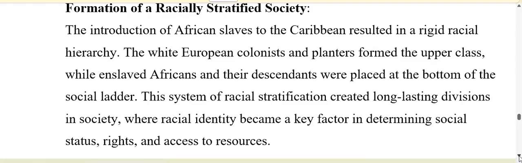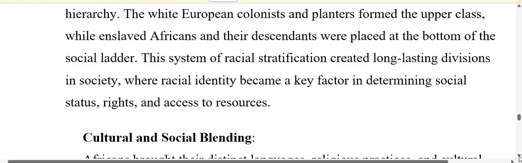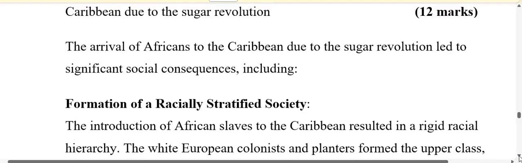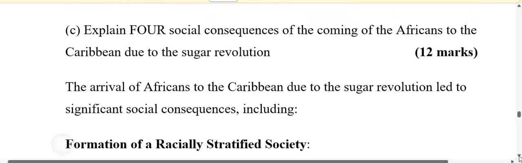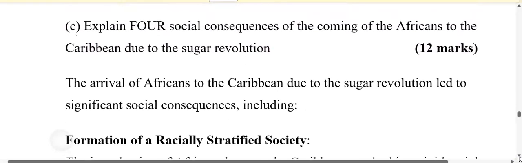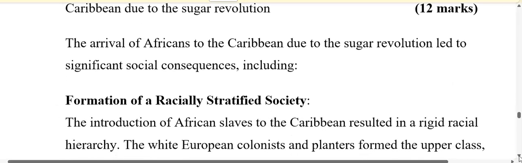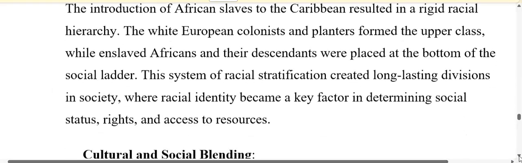This system of racial stratification created long-lasting divisions in society where racial identity became a key factor in determining social status, rights, and access to resources. And we are still seeing this today, right? So one of the social consequences of the coming of the Africans to the Caribbean due to the sugar revolution was the formation of a racial society.